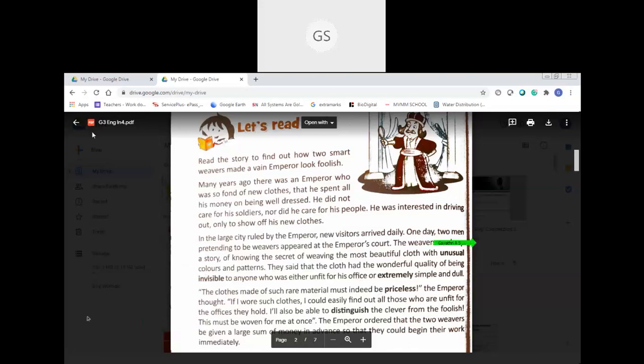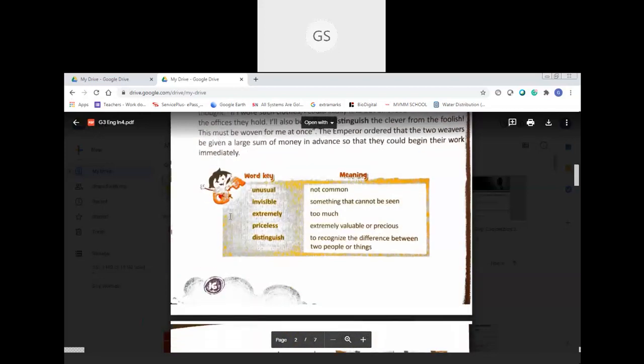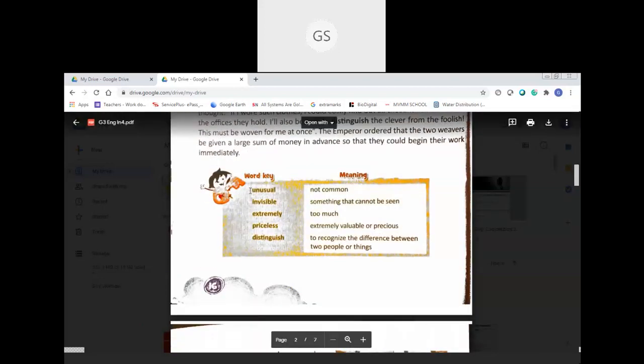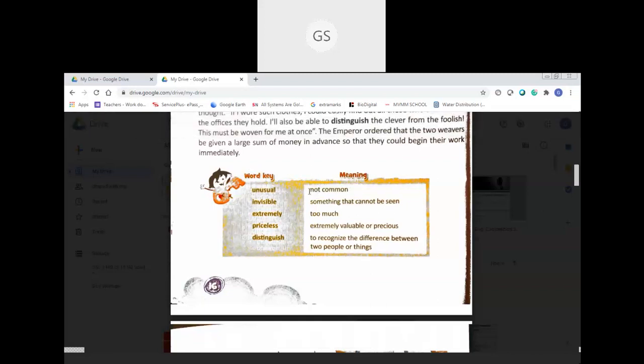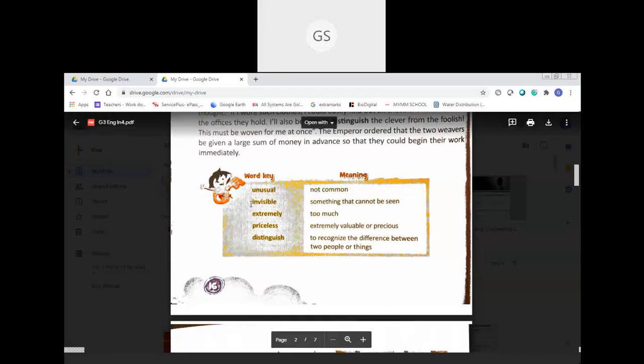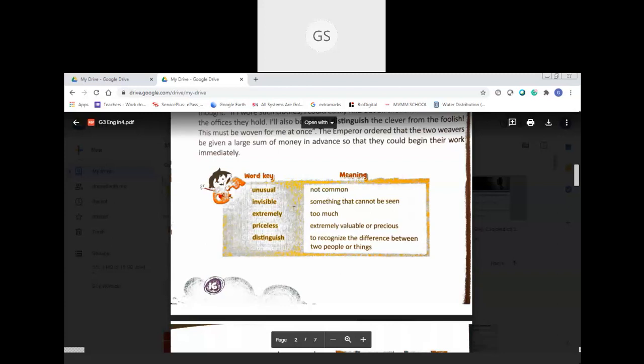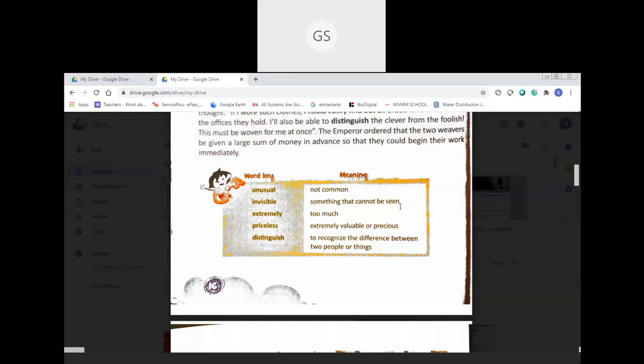So next page. Now look at the meanings. Keywords and meaning. Unusual. Unusual means it is not common. Next one. Invisible. Invisible means something that cannot be seen.